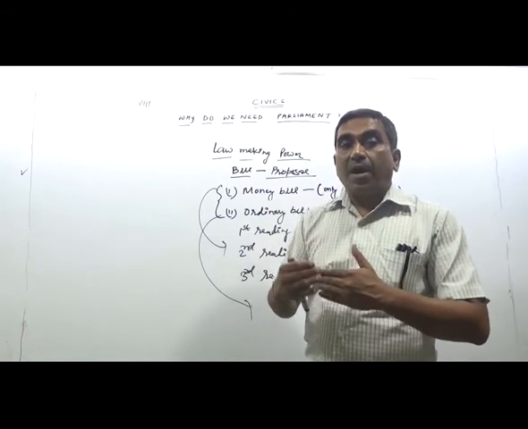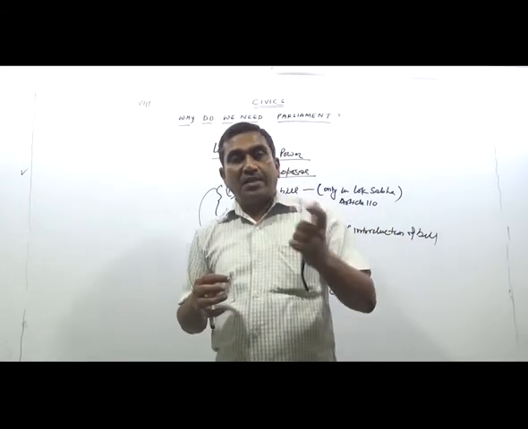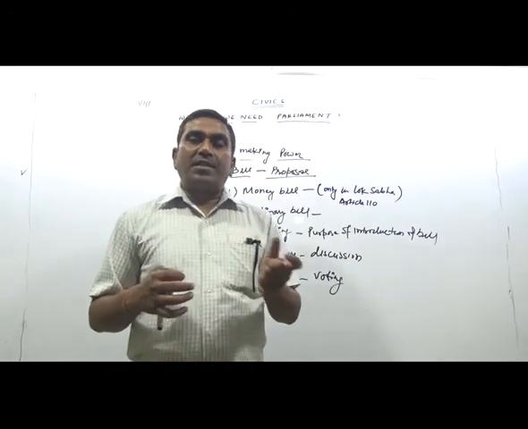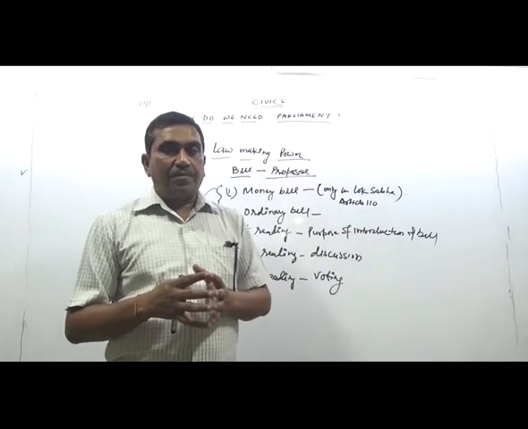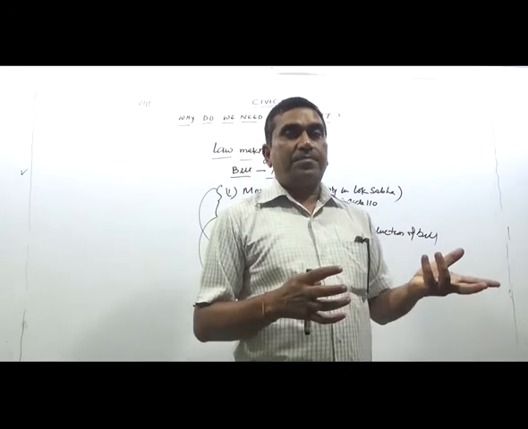If the ruling party is in the majority, even in the state or in the center, then the chances are there that they would be in the majority. But if that does not happen, it does not happen.